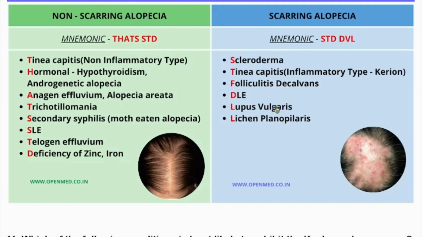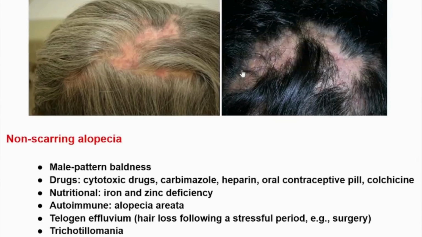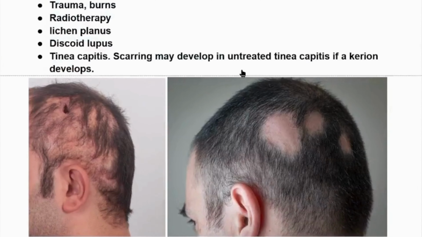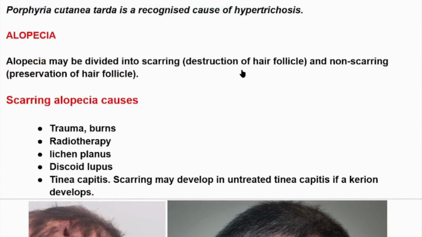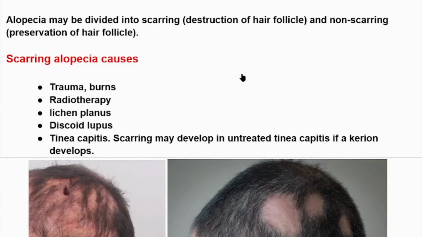Okay, this was a short explanation about different types of alopecia and the causes of scarring and non-scarring alopecia.